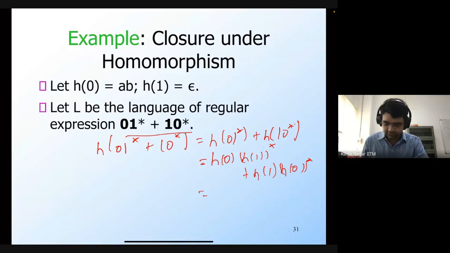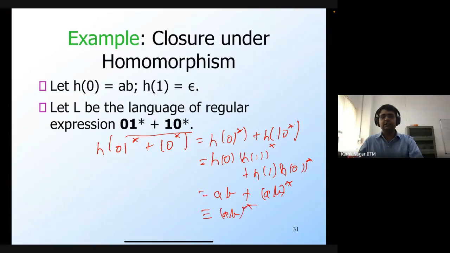So this is going to be AB plus AB star, and you can further simplify this regular expression, because AB star is going to contain AB. Therefore, this is equivalent to AB star. So that's how you get AB star.